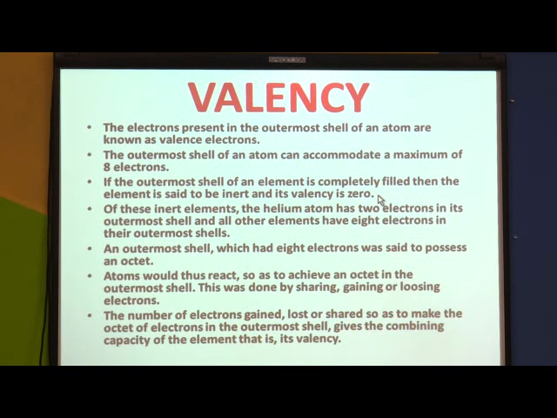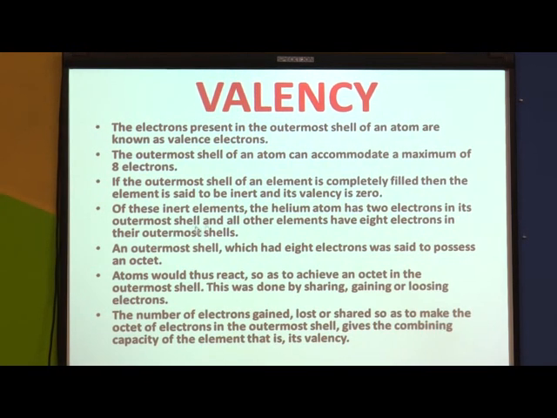Some of the inert elements are helium, neon, argon, krypton, etc. Of these inert elements, the helium atom has 2 electrons in its outermost shell, which means the helium atom completes its duplet, and all other inert elements leaving helium, that is neon, argon, krypton, xenon, radon, etc., consist of 8 electrons in their outermost shells.